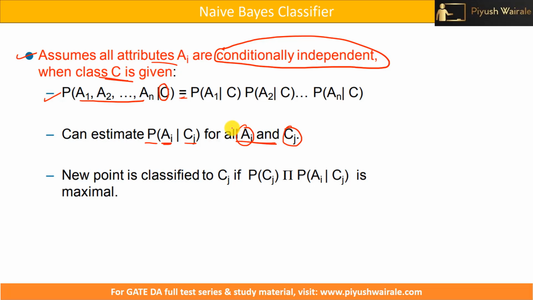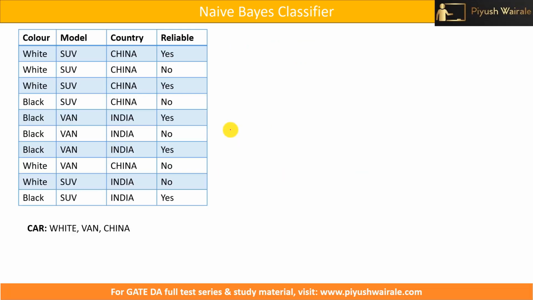Now let's try to understand this concept with the help of one example. This data set is given to us. For example, this is a car data set. We have these features: color, model, country, and our predicted variable, for example, reliable. This is attribute A1, this is A2, this is A3, and this is my class, because here we are finding out whether it is reliable or not.